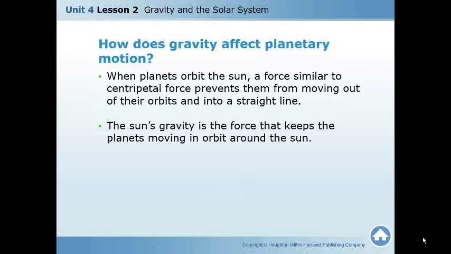So if you imagine holding a ball on a string and swinging it above your head, your hand is the sun in our solar system, and that ball would be a planet going around the sun, because the sun's gravity is what's keeping that centripetal force going on.